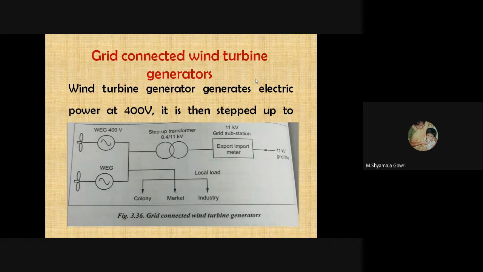Next is grid-connected wind turbines. Normally wind turbine generators generate electrical power at 400 volts, and it is stepped up to higher levels. So this is a grid-connected wind turbine generator. That generated electrical energy may be used for local loads like colonies, markets, and industries, or otherwise it is stepped up to 11 kV and connected to the grid through the grid substation.